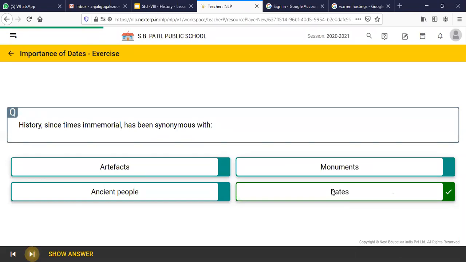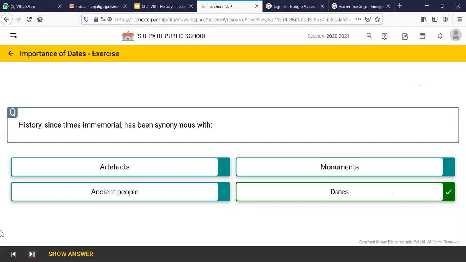We associate history with dates of important events or the lives of important rulers. So we usually associate the important events of history with dates. In the old times, dates were very much important. We have studied in our previous classes how the chronicles, especially during the Delhi Sultanate and the Mughal Empire, had many court historians who were required to maintain a chronogram and keep track of what rulers were doing in the kingdom.